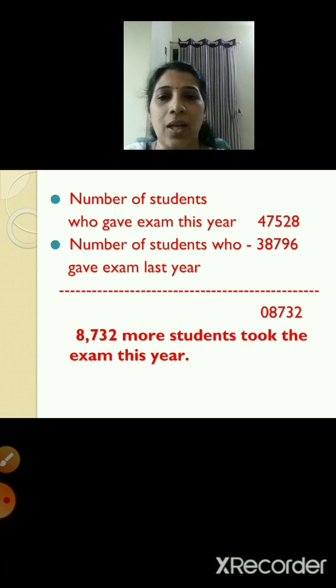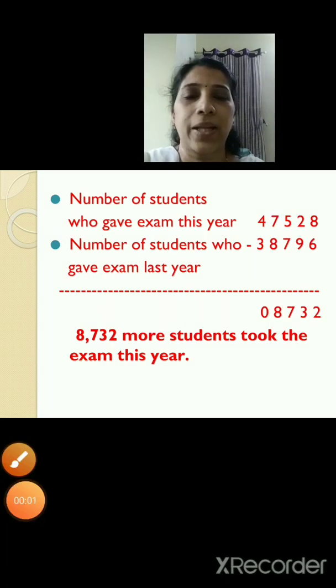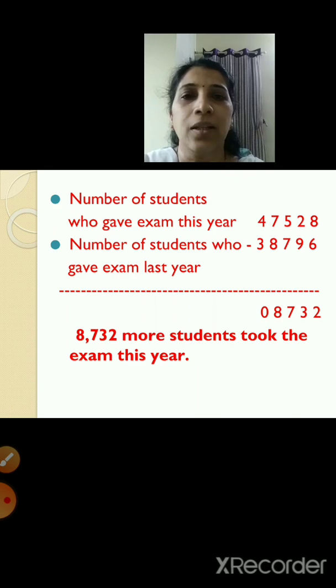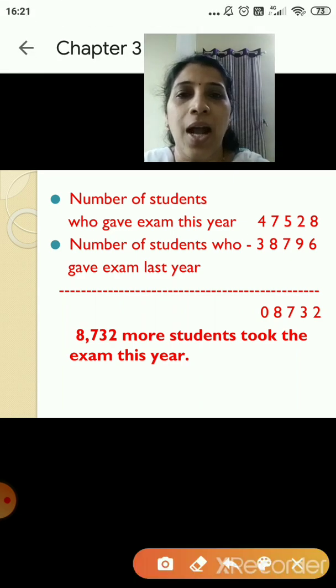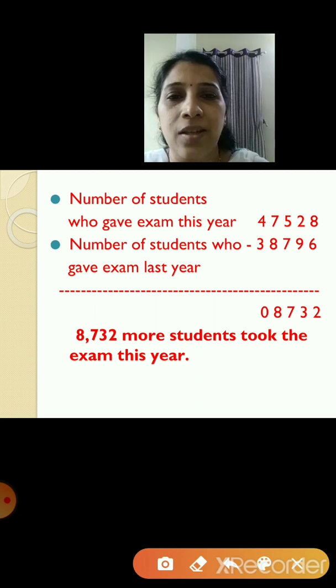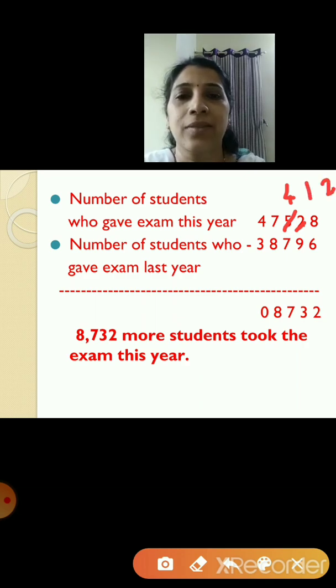So now we'll carry out the subtraction. In the units place, it is 8 and 6. So 8 minus 6 is 2. Now in the tens place, it is 2 and 9. Now children, 2 is smaller than 9. You cannot subtract 9 from 2. So what are you going to do? You are going to borrow 1 from the hundreds place. What is there in the hundreds place? 5. So you will cut it and write 4, and in the tens place, since you are borrowing, you will write it as 12. So 12 minus 9 is 3.